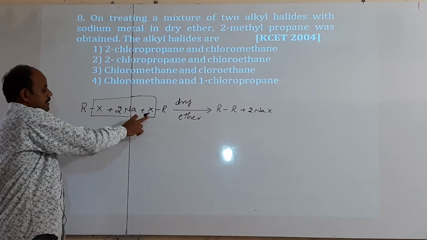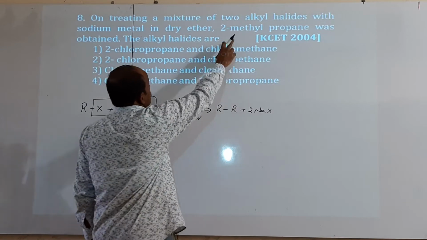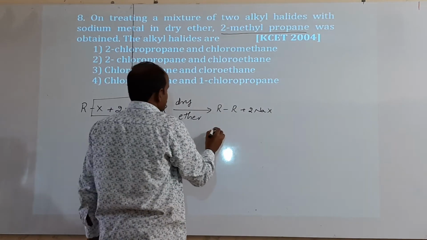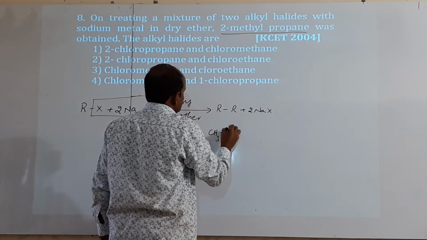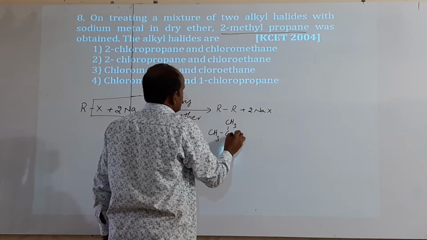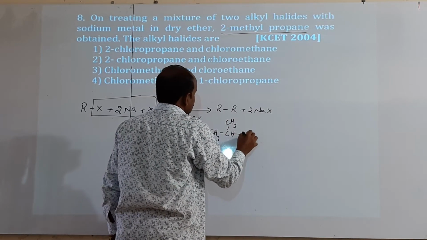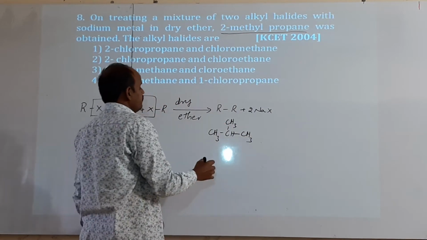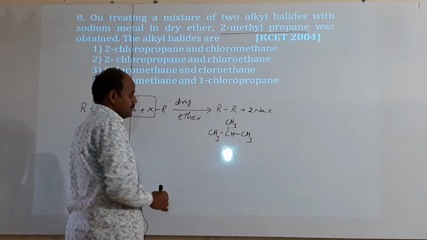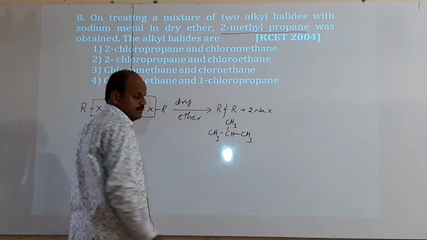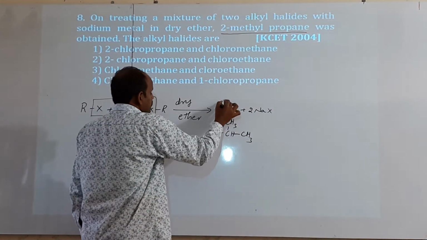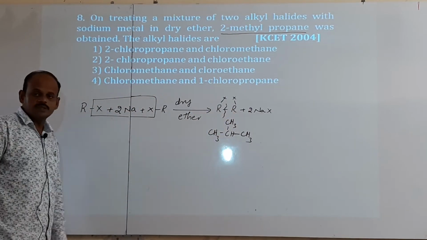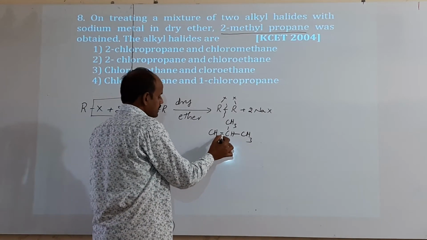Now what is our question here? They didn't give the alkyl halide, but they gave the product. The product formed is 2-methyl propane. For such types of questions, you can break this bond, then keep a halogen atom here and a halogen atom here, and then we get alkyl halides only. Similarly, you can break the bond either here or here.